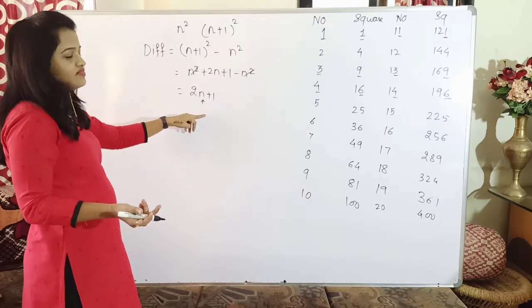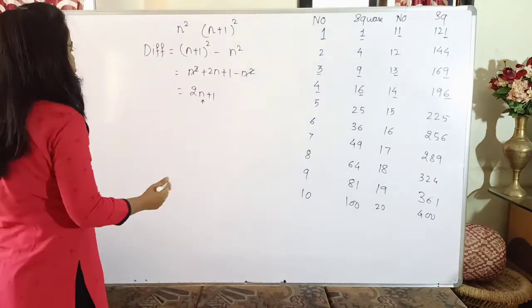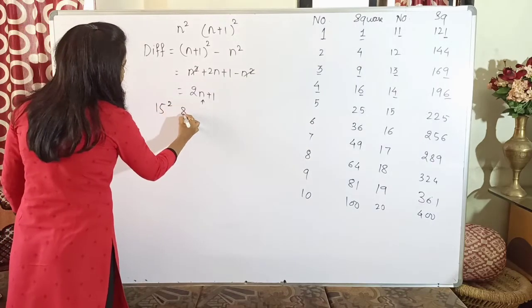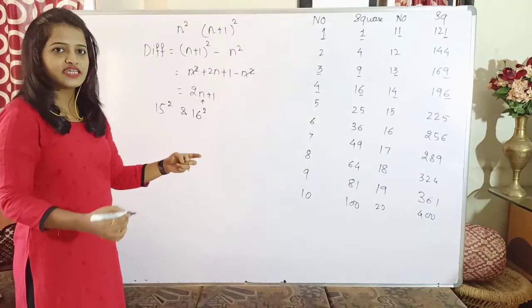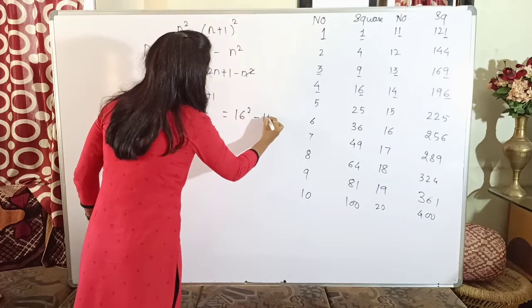Now let us check this with the help of one example. Suppose I have to find the difference of 15 square and 16 square. Are they consecutive numbers? Yes, 15 and 16 and their squares. So I have to find 16 square minus 15 square.